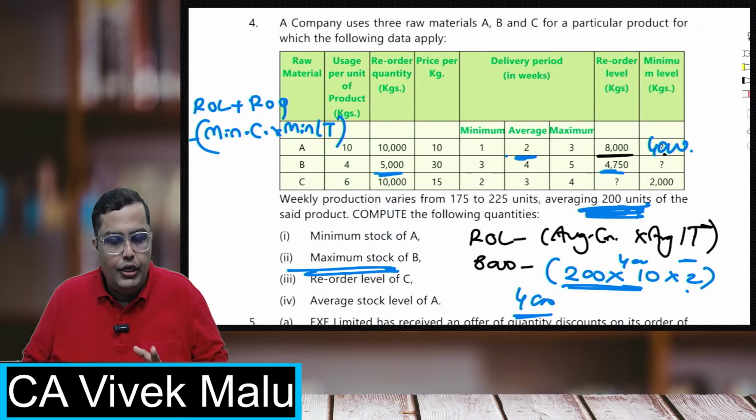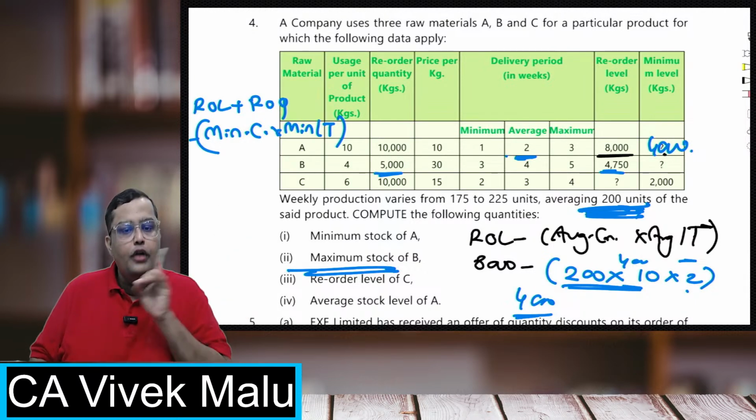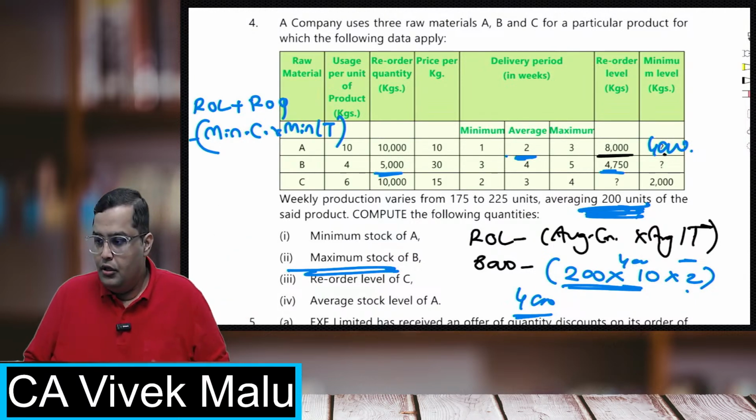What you are calculating here is for the raw materials. It is not for the finished goods. Perfect. Abhijit, Srilaksha, everybody, it is clear. It is perfect.